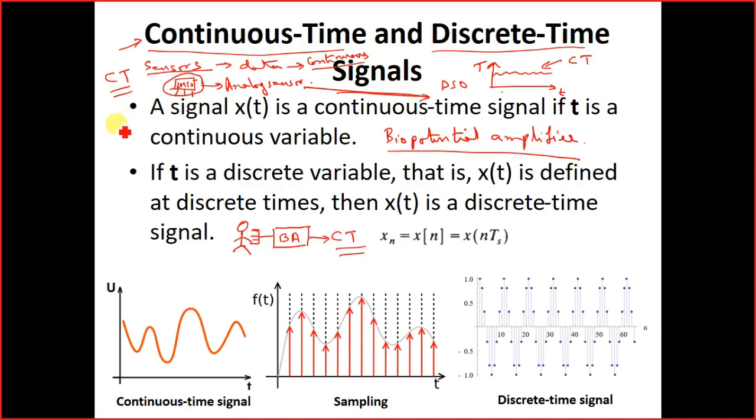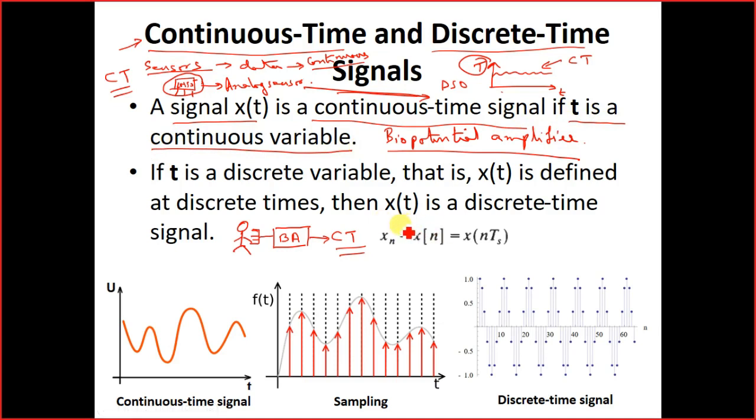In all of these signals that I have discussed, say the temperature sensor output, or the ECG signal, or the EMG signal, whatever you talk of, what are they? They are signals which are basically continuous time signals, because their time domain is a continuous variable. There is no break within the signals.